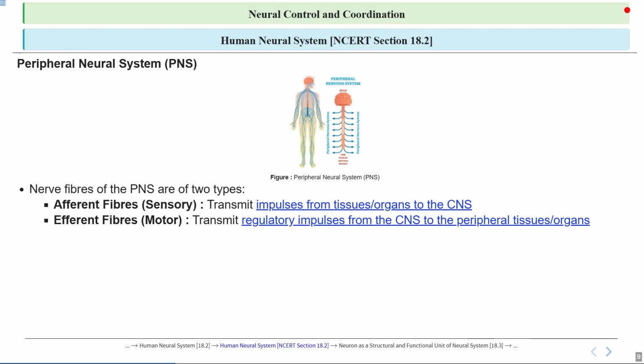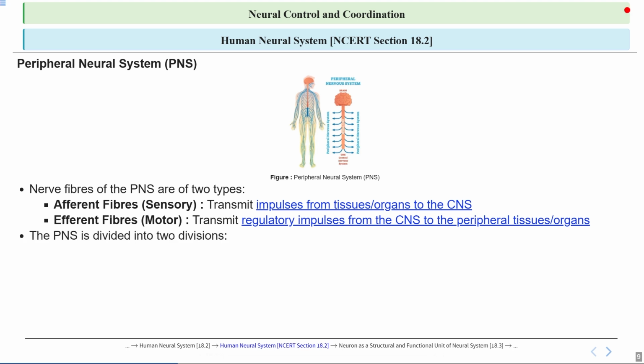The second one is efferent fibers. They are also known as motor nerves, and are the part of the nervous system that carries signals from the CNS to the muscles, glands, and other peripheral organs, telling them what actions to perform, like moving a muscle or releasing a hormone. These fibers are essential for carrying out responses to stimuli and enabling the body to react and function properly.